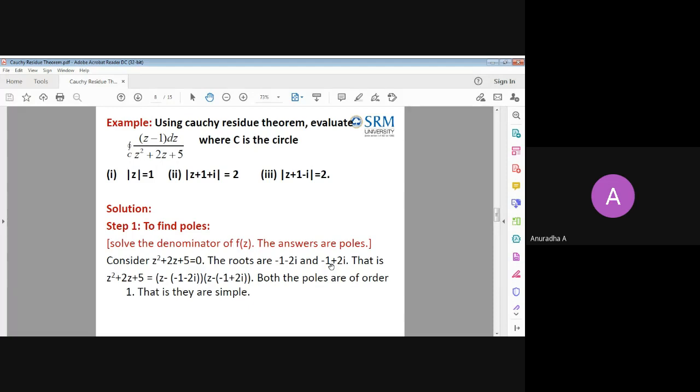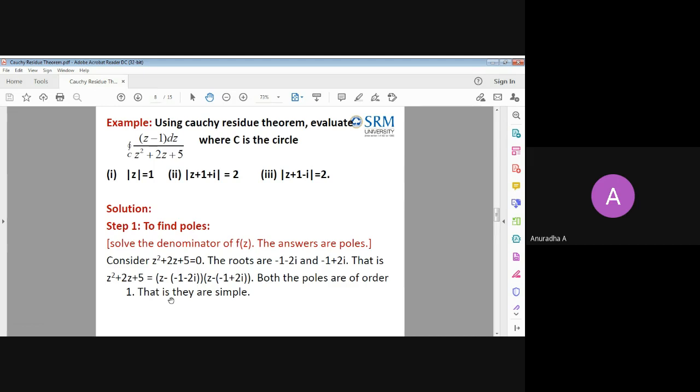So how to write it in the factor form? If a and b are the roots, I will write z minus a into z minus b. So z minus first root into z minus second root. So the original denominator can be written as z minus root into z minus root. And let us check these roots. These roots are both simple. That means they are repeated only one time. So we write that both the poles are of order 1. That is, they are simple poles.